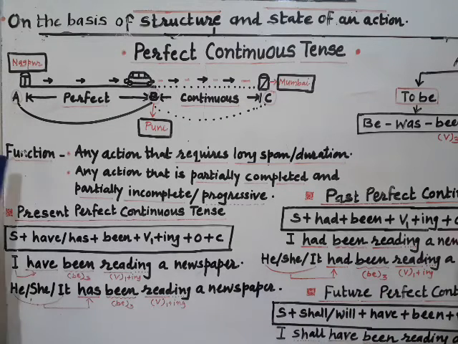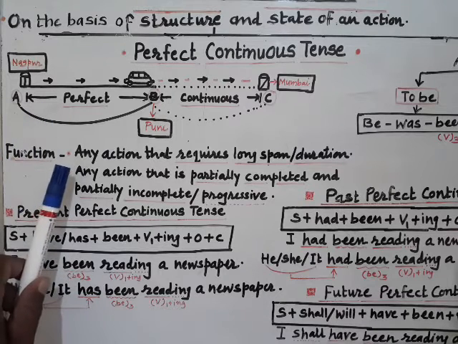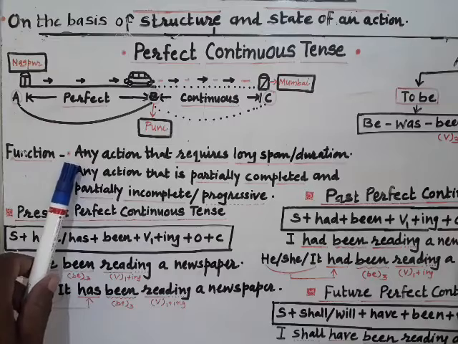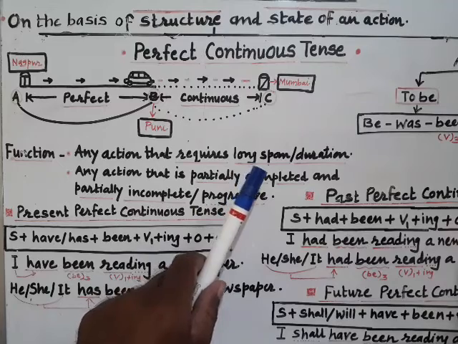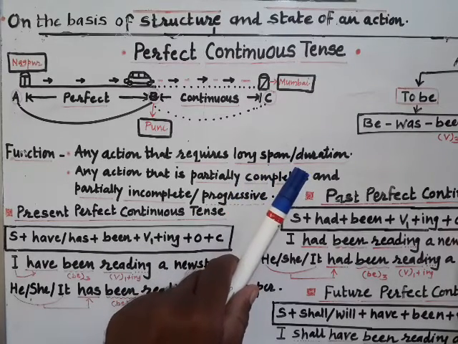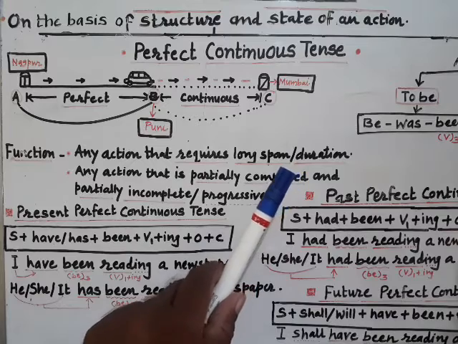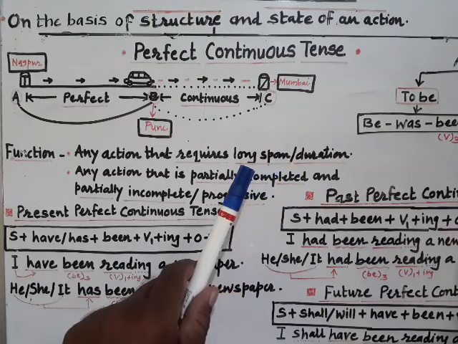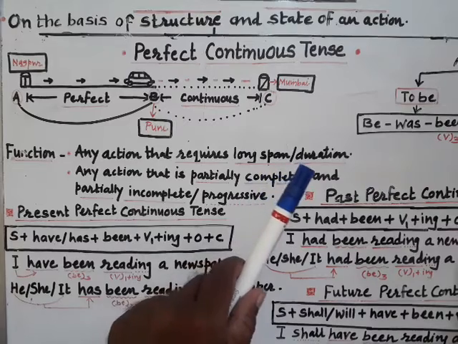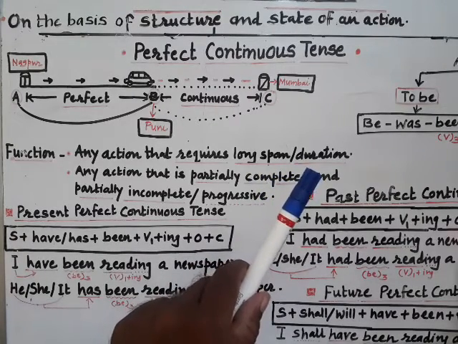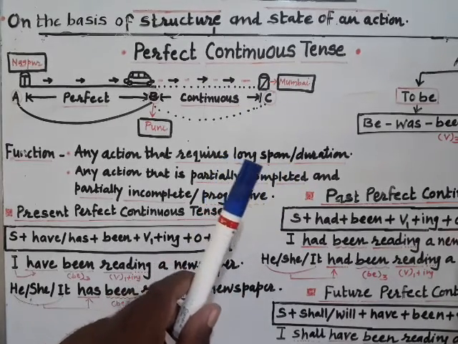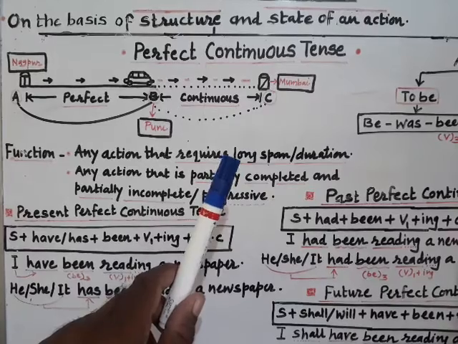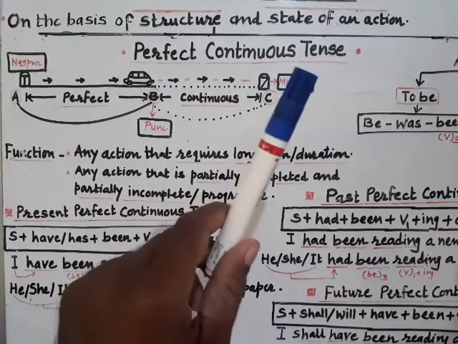Dear students, here is the function which this tense performs. The first point is any action that requires a long span or duration. Please remember, when you are discussing any such action which required a long span or long duration, such actions can be discussed, written or spoken in perfect continuous tense.